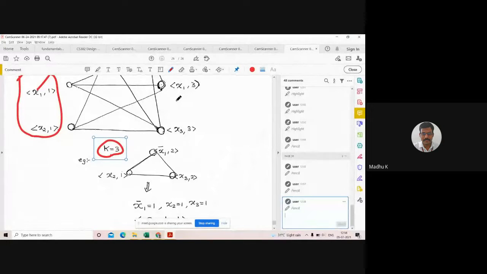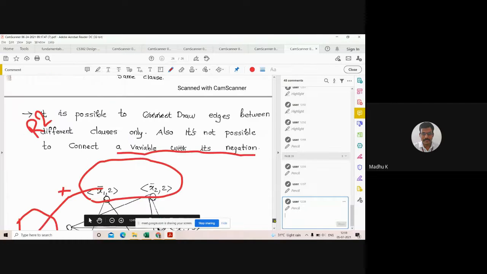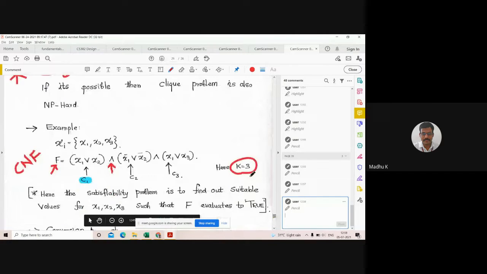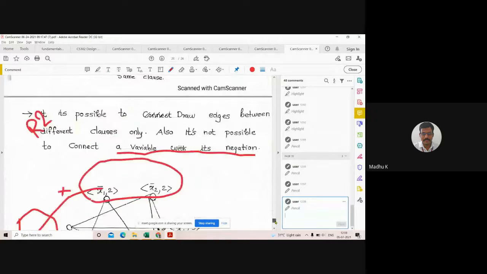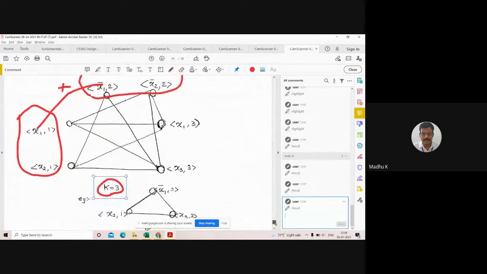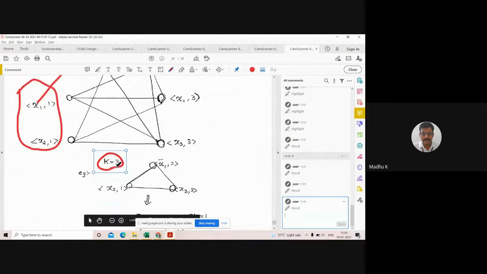Now the CNF satisfiability problem consists of 3 clauses. You can note here I marked k is equal to 3. So what I will try to do is find a clique of size 3. Is it possible?